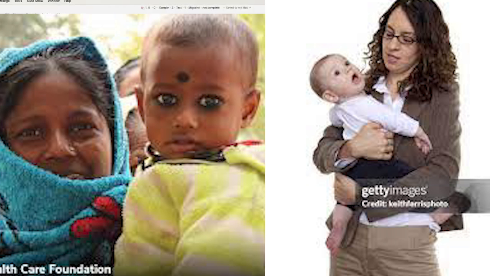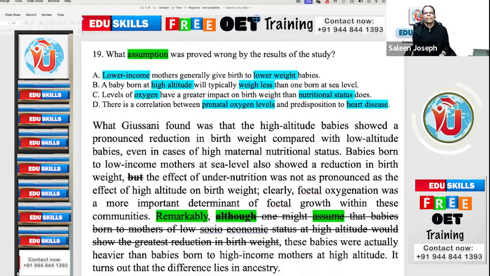So do you have any option? "A baby born at high altitude will typically weigh less than one born at..." A. "Lower income mothers generally give birth to lower weight babies." But here they are saying what? One might assume, you may think.